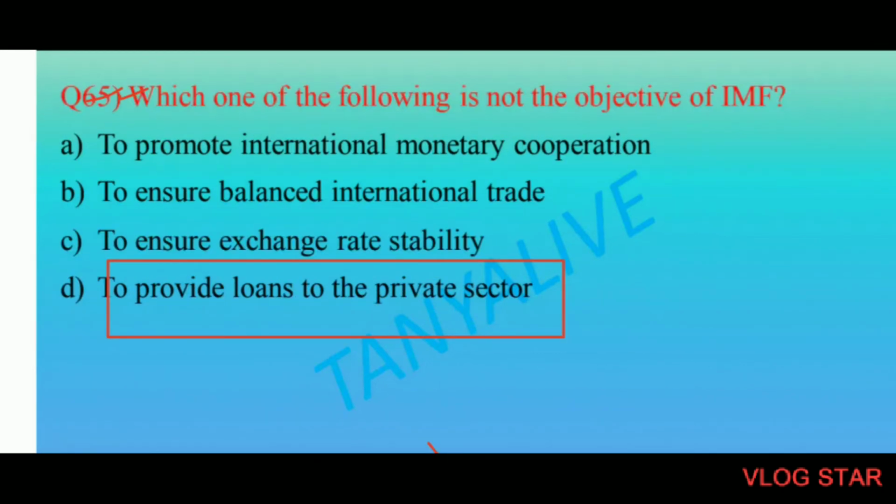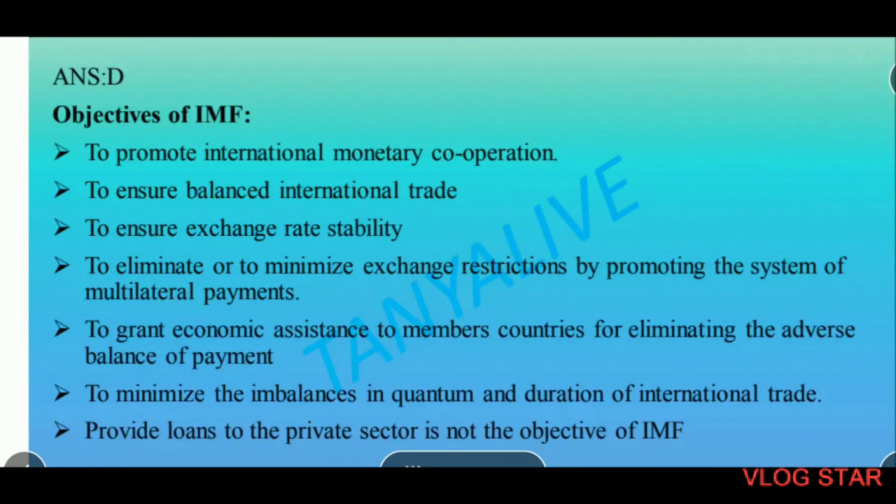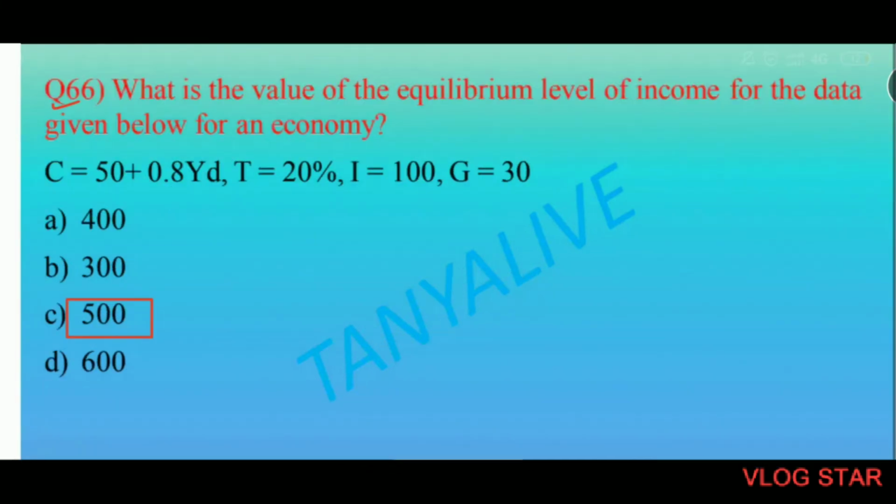Which one of the following is not the objective of IMF? To provide international monetary cooperation is the objective of IMF. To ensure balanced international trade is also the objective of IMF. To ensure exchange rate stability is also the objective of IMF. What is not the objective of IMF is to provide loans to the private sector. IMF's main objective is to deal with the problems of balance of payments. It doesn't deal with private sectors. IMF deals with BOP, exchange rates, etc. This is a very important question.